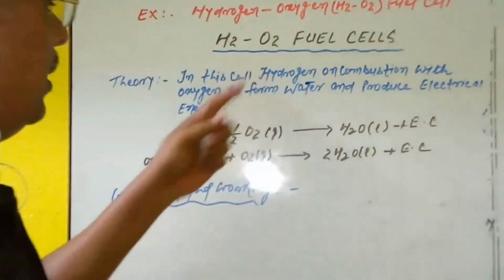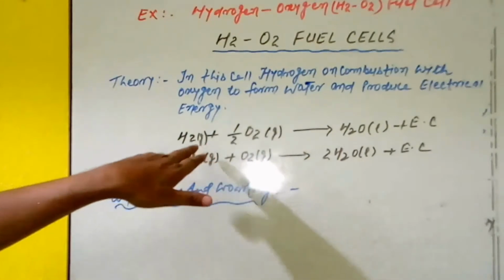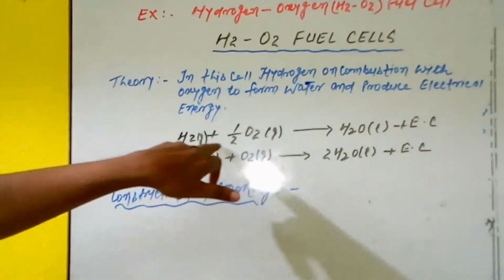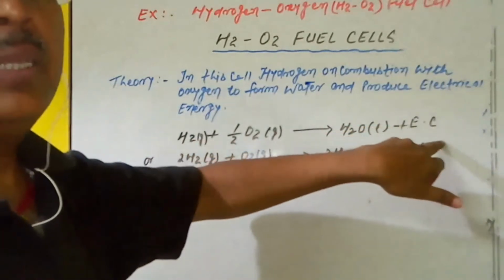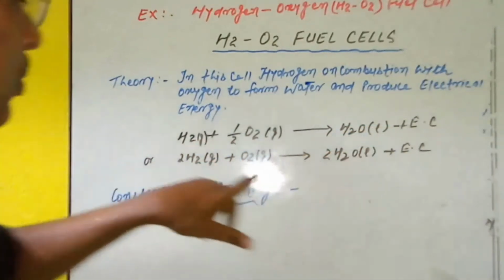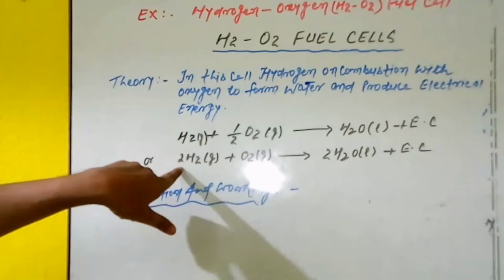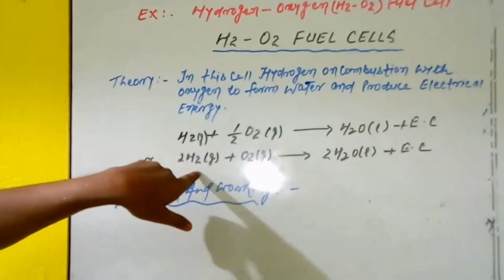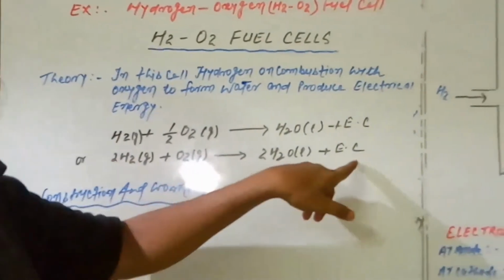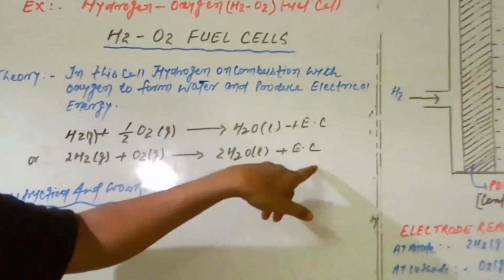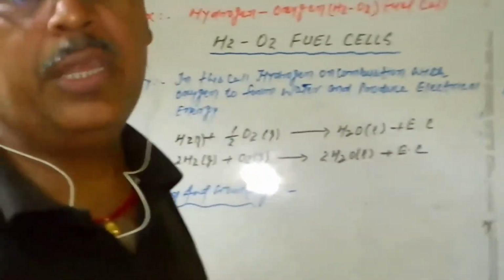The required chemical reaction can be written as H2 gas plus half O2 gas gives H2O and produces electrical energy. It can also be written as 2 H2 gas plus O2 gas gives 2 H2O liquid and produces electrical energy. So this is the theory.